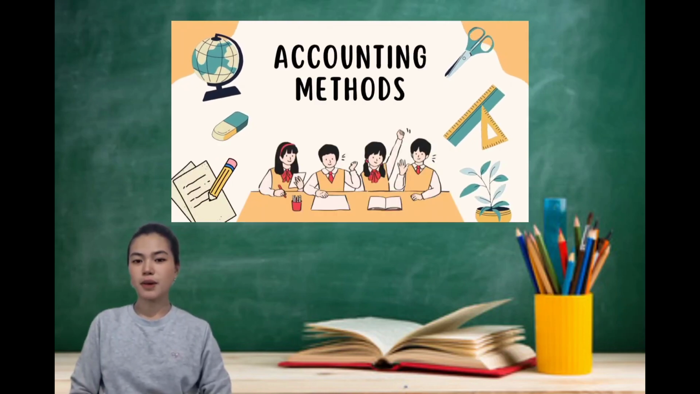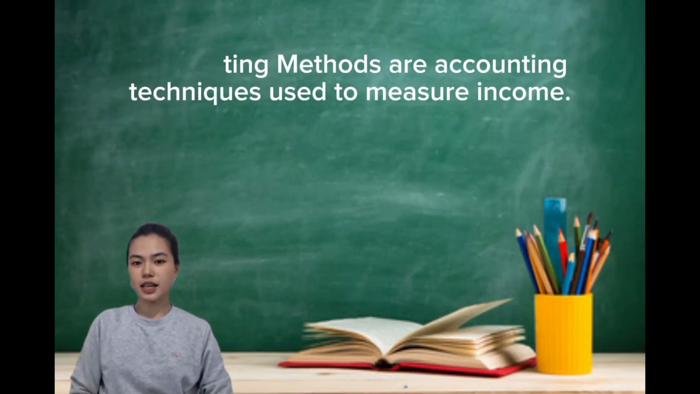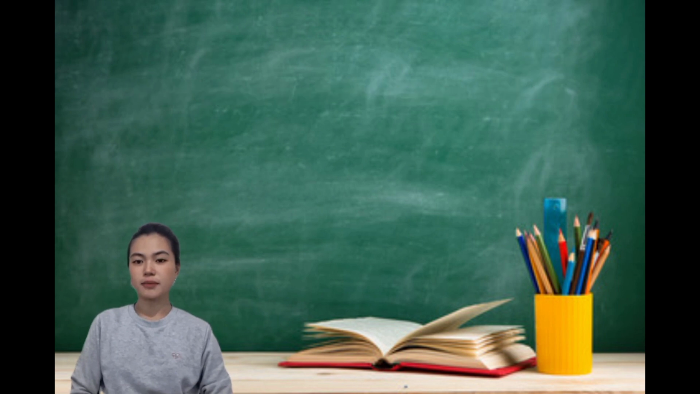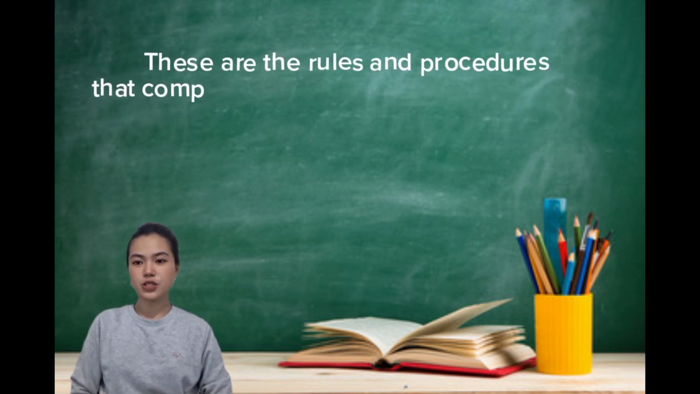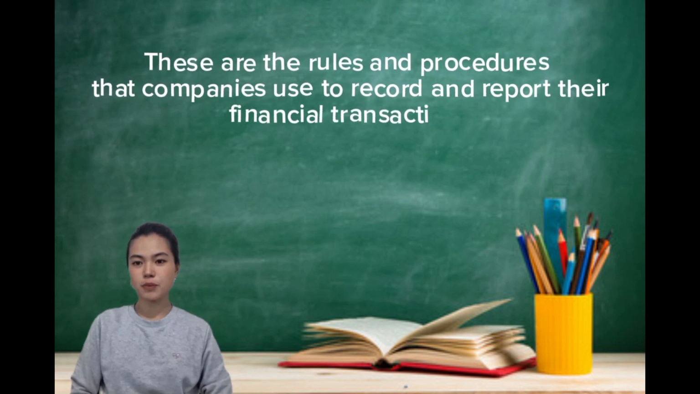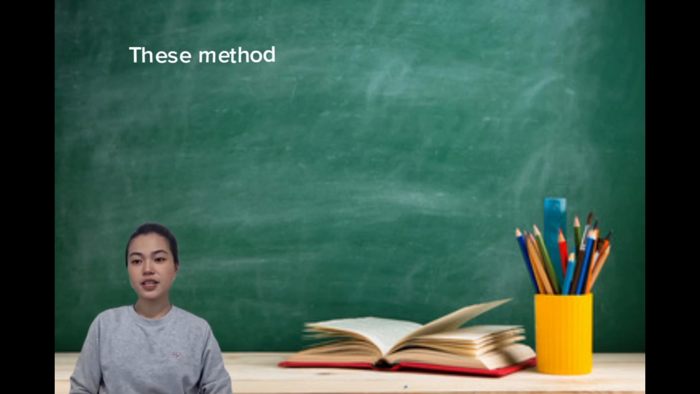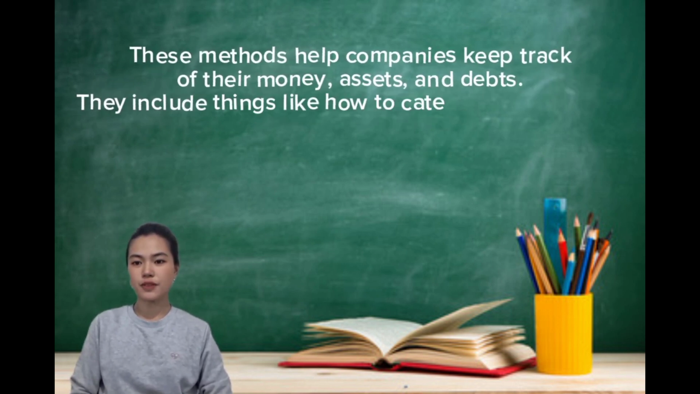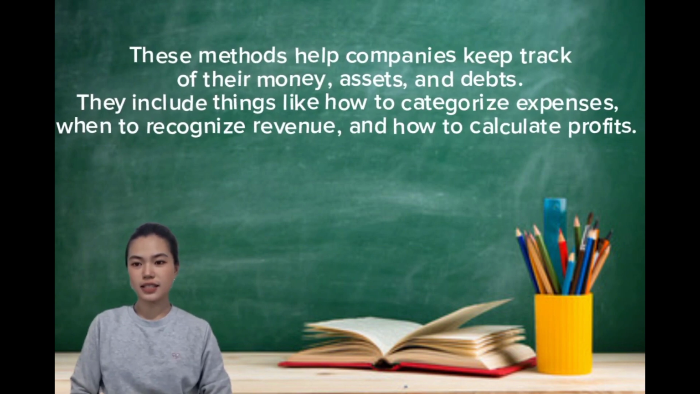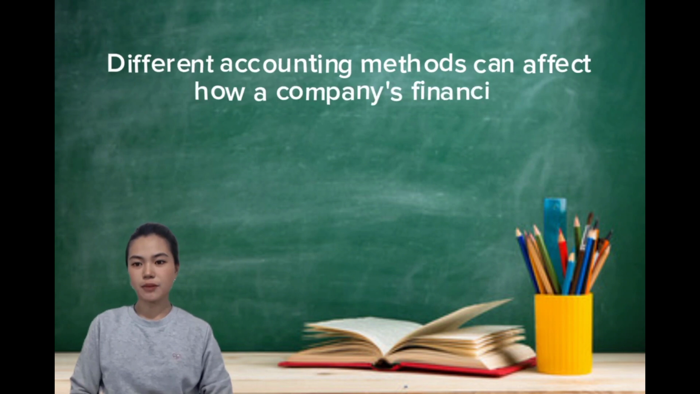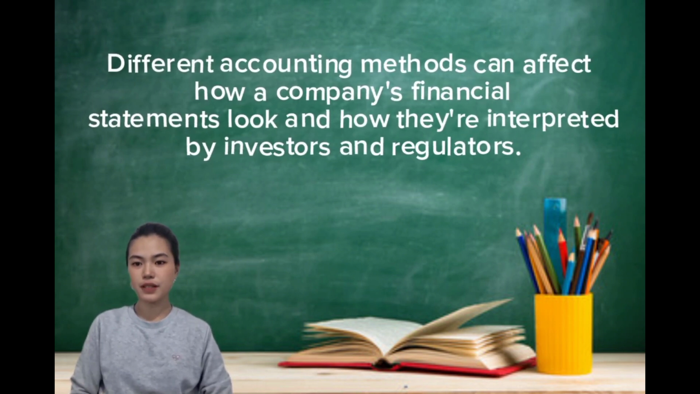Next one is accounting methods. Accounting methods are accounting techniques used to measure income. These are the rules or procedures that companies use to record and report their financial transactions. These methods help companies keep track of their money, assets, and debts. They include things like how to categorize expenses, when to recognize revenue, and how to calculate profits. Different accounting methods can affect how company financial statements look and how they are interpreted by investors and regulators.